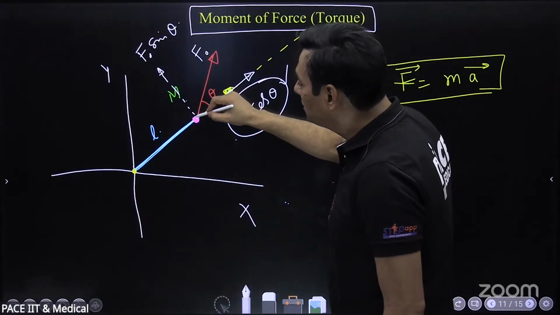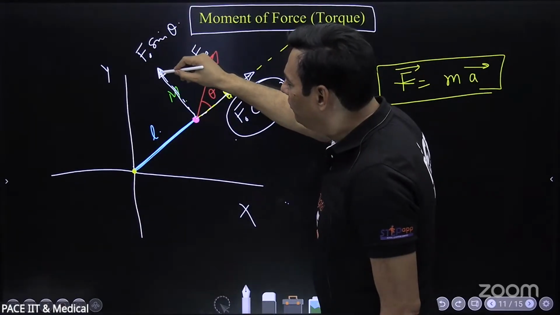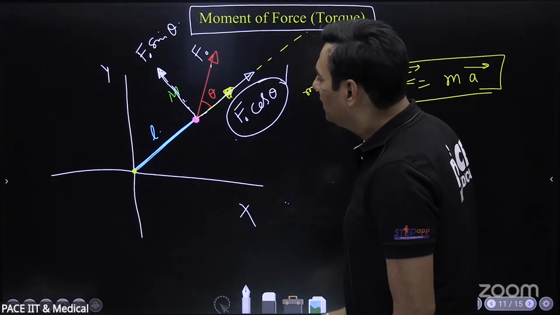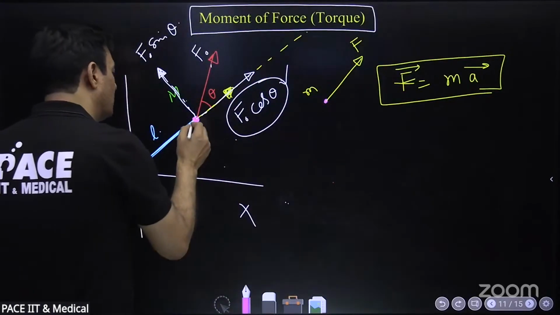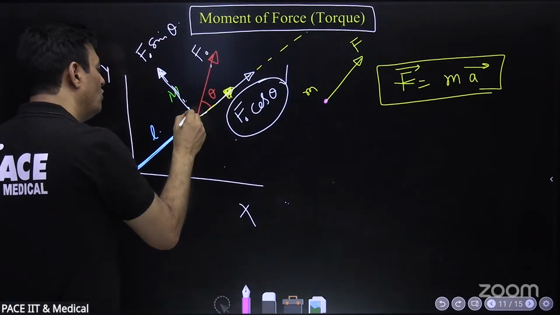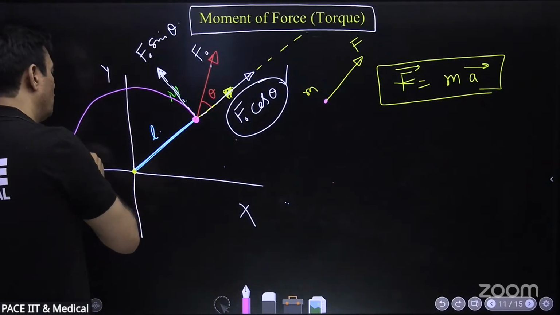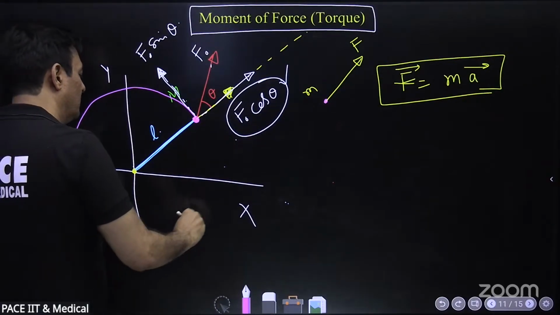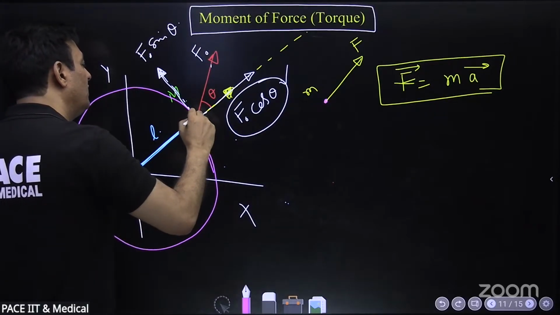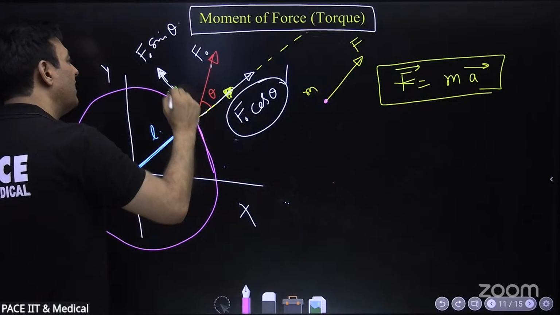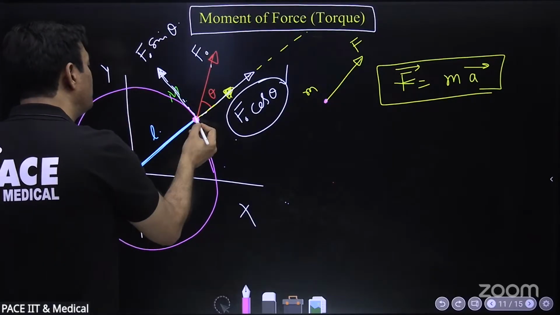But this force is going to have an effect. And what is that effect? How will this particle move? Rotating. So this particle will start moving in a circle and it will go along the tangent like this. And if this force keeps shifting its direction so that the component along the tangent remains F0 sin theta, it will move in a circle because the length of the string is constant.